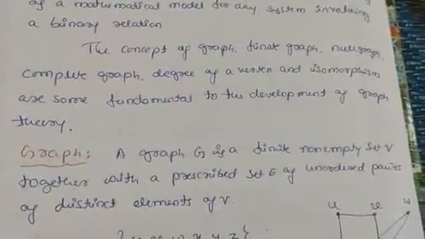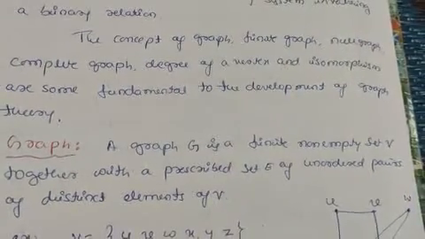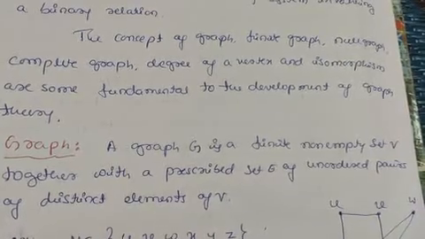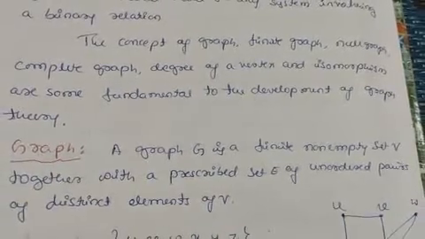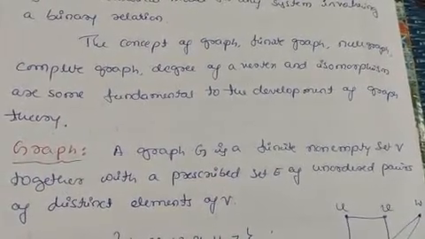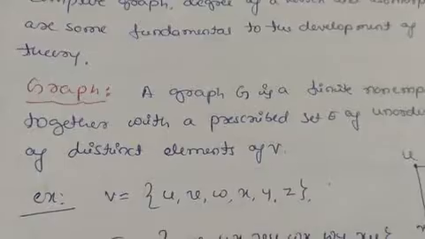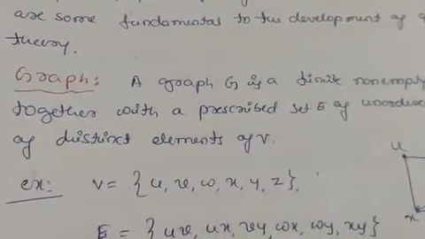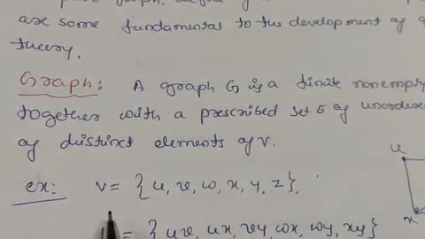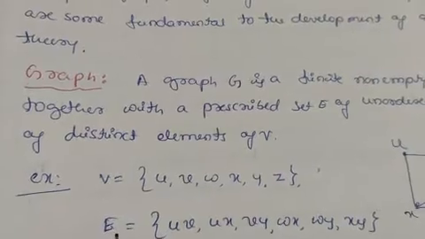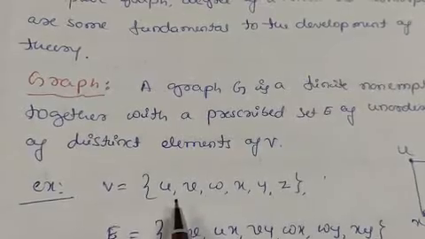A graph is a finite non-empty set V together with a prescribed set E of unordered pairs of distinct elements of V. This means a graph contains a set of vertices and a set of edges. The set of vertices is denoted by the letter V and the set of edges is denoted by the letter E. These are capital letters, and for elements we use small letters.